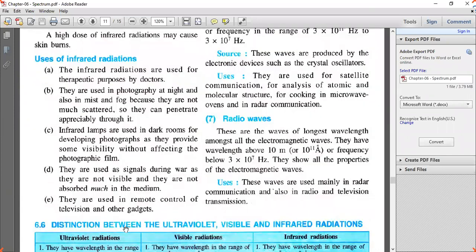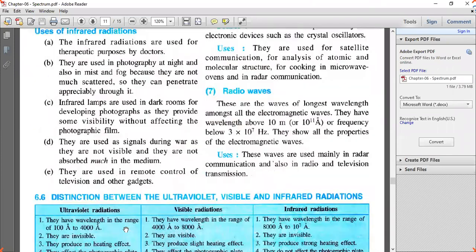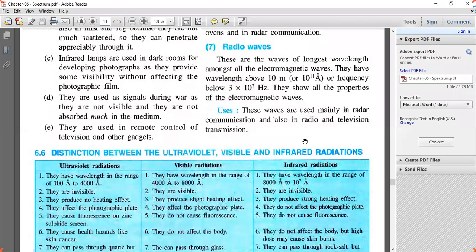Next comes radio waves. Radio waves have the longest wavelength of all the electromagnetic waves, and they have least energy. Their wavelength is more than 10 meter. These waves are used in radar communication, also in radio and television transmission.